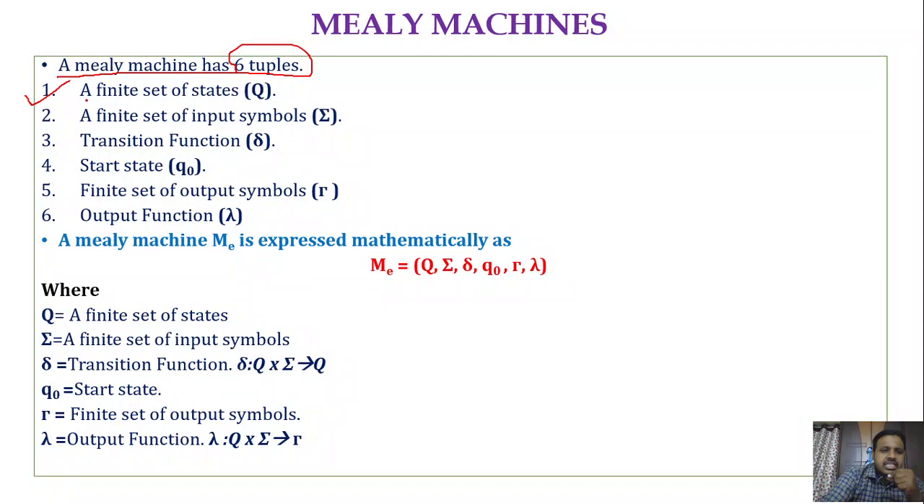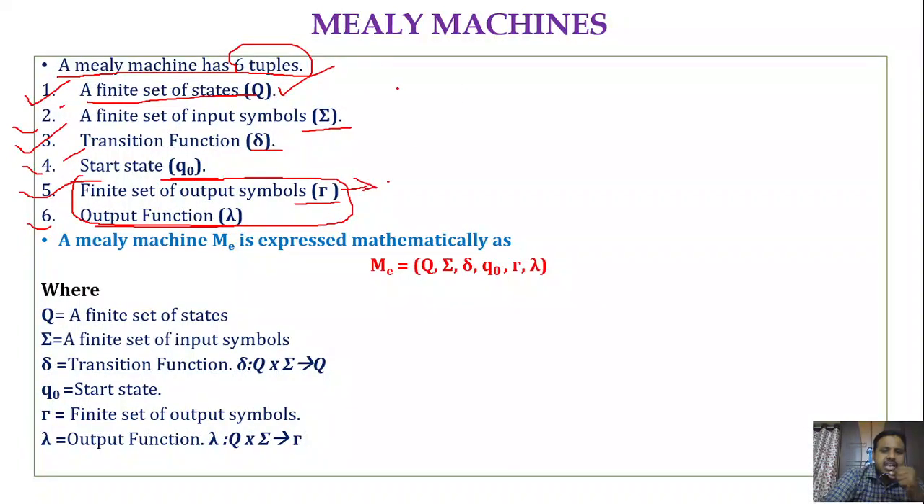The first is the finite set of states. A Mealy machine is going to have a finite set of states, which is represented by capital Q. Next, we have a finite set of input symbols, represented by the alphabet set sigma. Next, a transition function delta. Next, the starting state Q naught, then a finite set of output symbols tau, and then an output function lambda, right? So here we have two additional tuples. One is the finite set of output symbols.